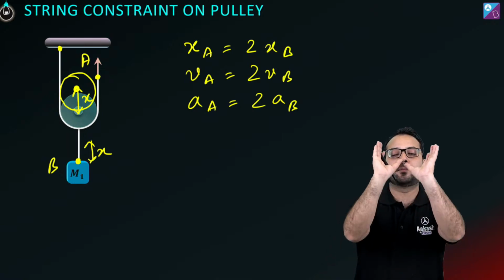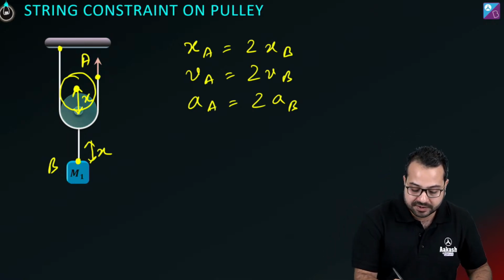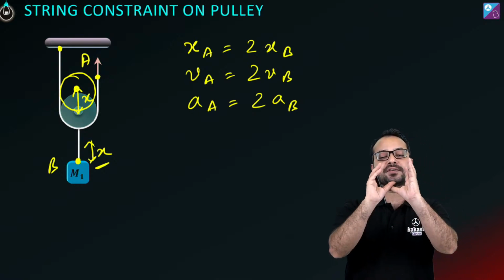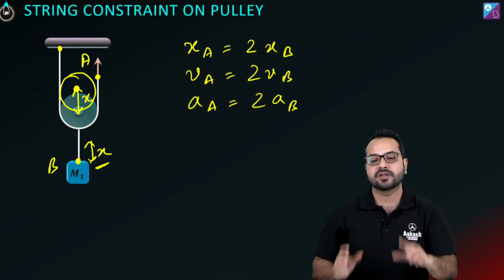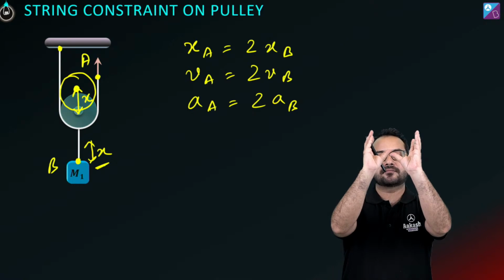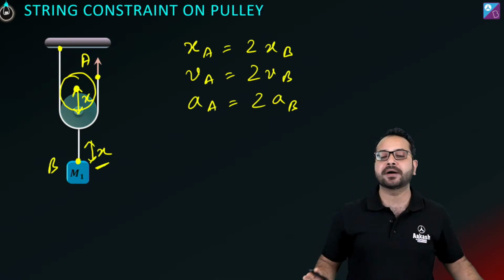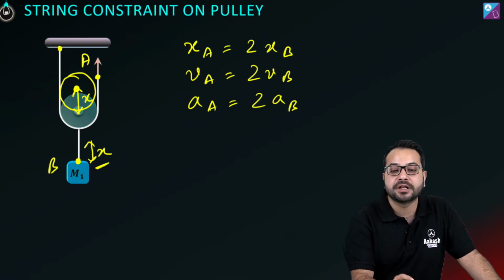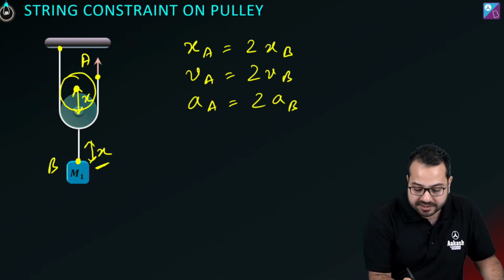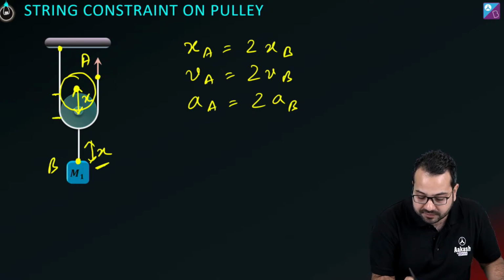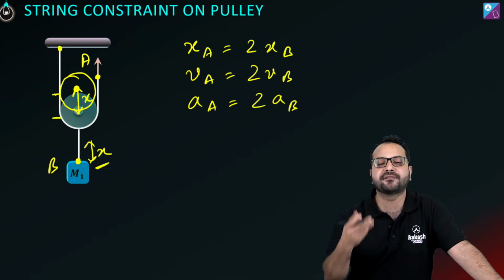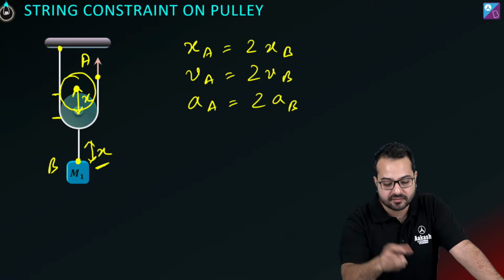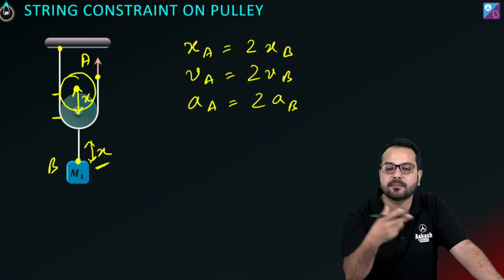Now if you have moved the pulley up by x, this block is also going to move by x. This block is attached to the pulley. So if you are moving the pulley x, the block is also going to move up by x. Okay? Now when you have made the pulley go up by x, this part of the string will become free, it will become loose.